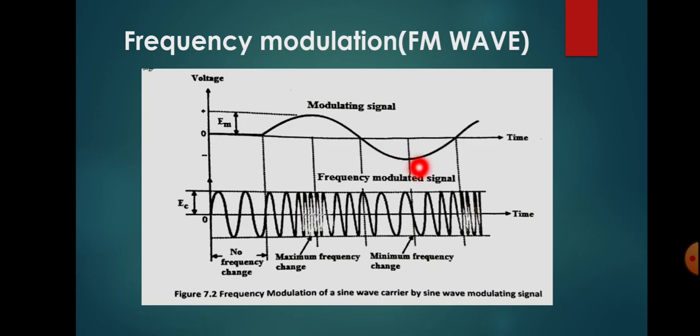Next, the modulating signal amplitude is increasing. So the frequency will be increasing, and the number of cycles will be increasing. So this is what FM modulation is.